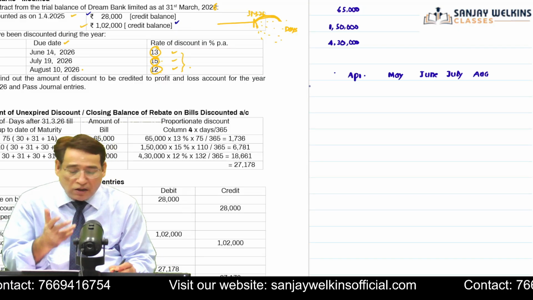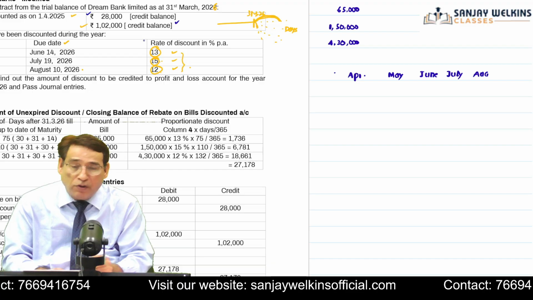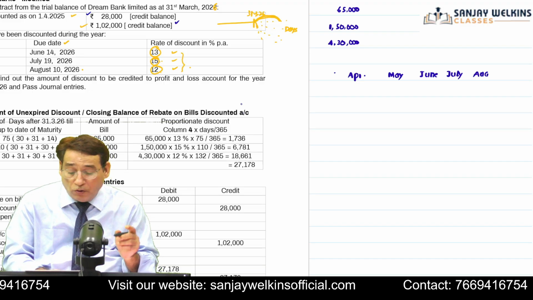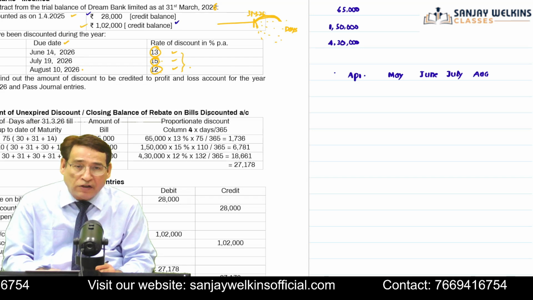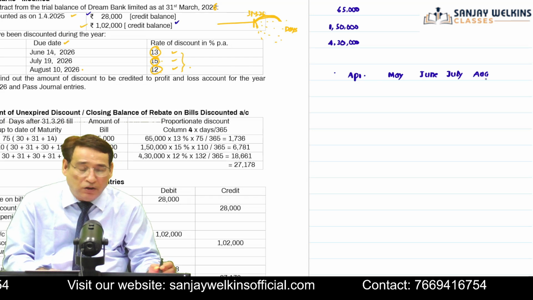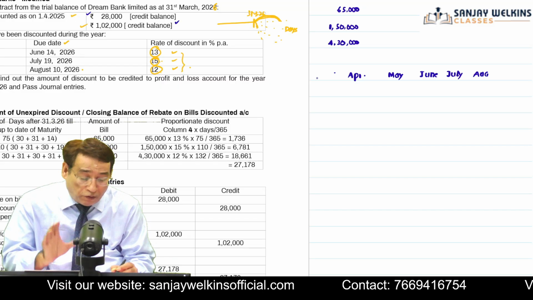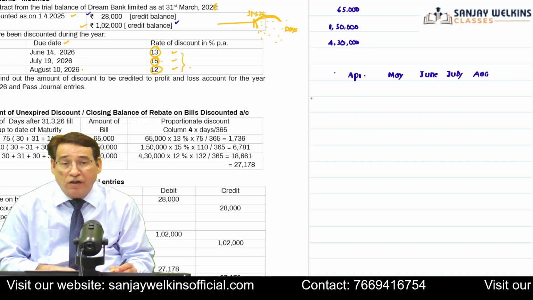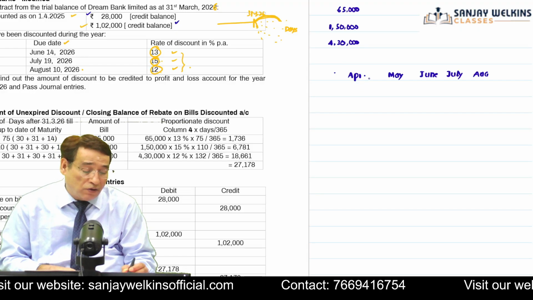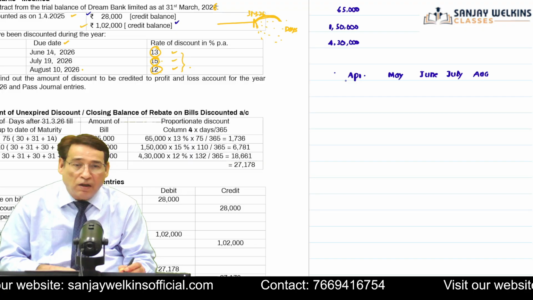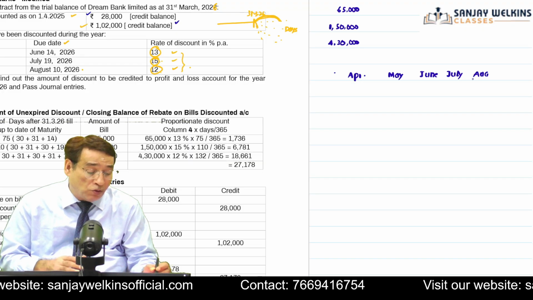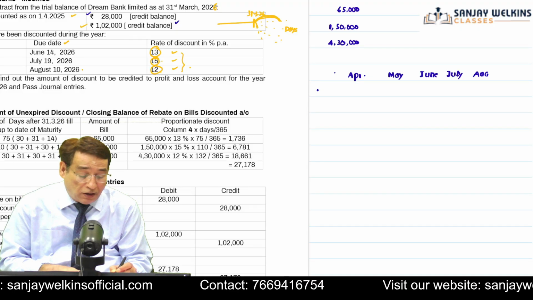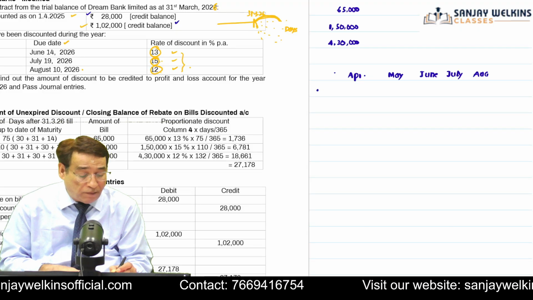You have to think this way around, because if you scan the bills, the due date of the first bill is June 14, 2026, then July, then August. That is why I stress the months only up to August. Your current year is ending on 31st of March 2026, so you are going to stretch this way: April, May, June, July, and August. Is it clear to you? Now suppose I want to compute the number of days in respect of the first bill.